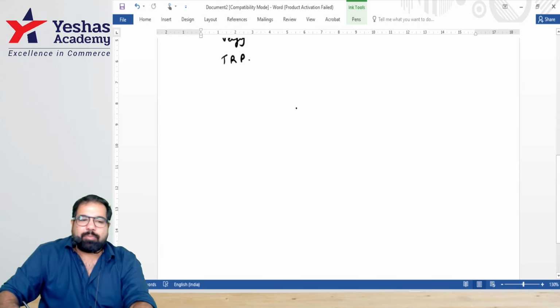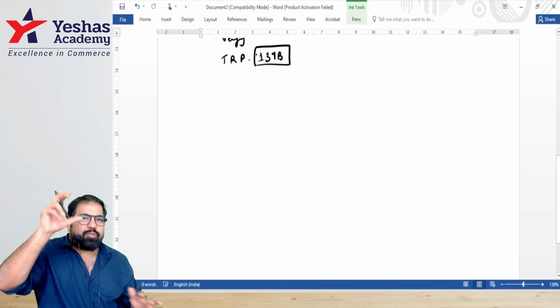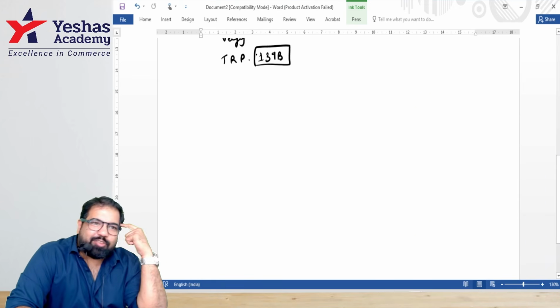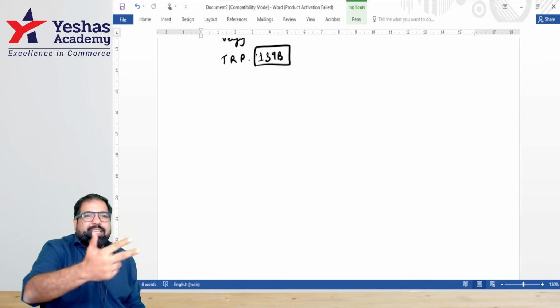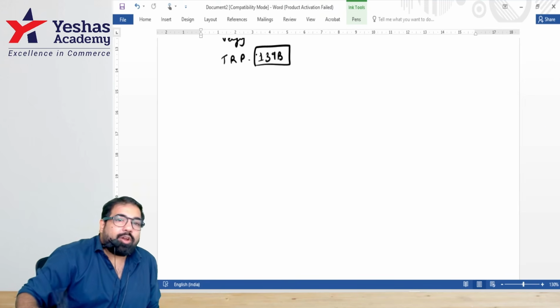The government has allowed some people under section 139B to be given a badge of TRP, tax return preparers. You should be an adult, of sound mind, solvent, and hold a CA, CS or CMA qualification, which is inter qualified. Then you can be a TRP. But who cannot be a TRP?